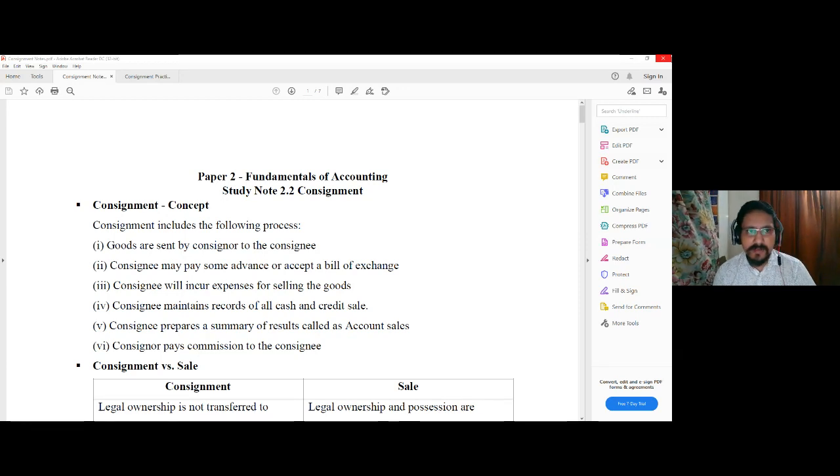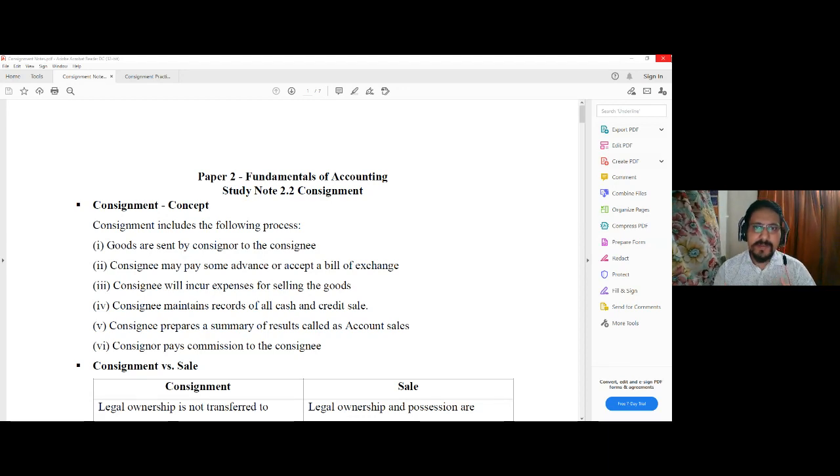Now, what is consignment? Consignment includes the following process. Under consignment, first of all, a contract is initiated between the main person, the producer or the main seller of the goods, and the person who will be acting as the agent of this main person, and on behalf of the main person, he will be selling the goods in some other market at certain commission. This main person is known as the consignor, and the person who is appointed as the agent is the consignee.